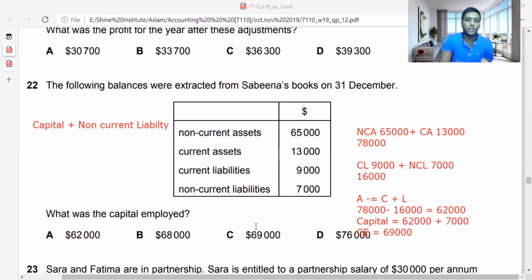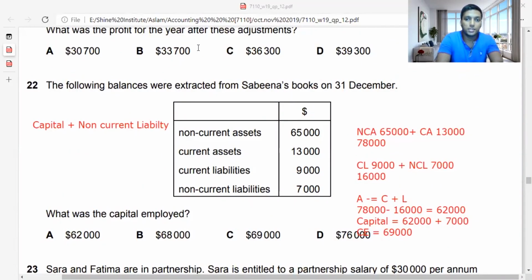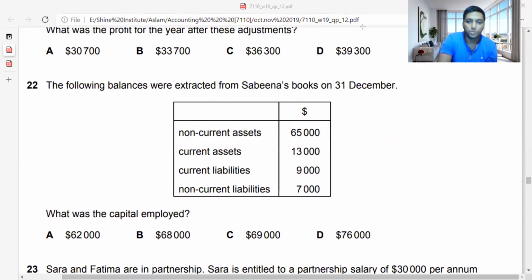Okay, so I got 69,000. So I gave a clear understanding about how capital employed works. I have given you good knowledge on what we are doing. So the answer is, guys, let me take the answer. C is the answer. So for the 22nd adjustment, C is the answer. Let's move on to the last 8 questions.